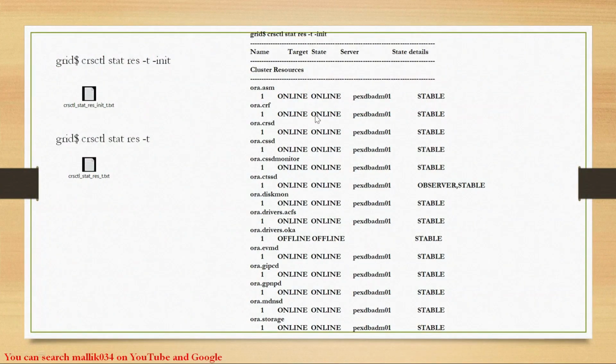So now if I quickly check crsctl stat res -t -init, this is how it is going to be. All my ASM resource and CRF, CRSD, CSSD, CSSD monitor, CTSSD, DiskMon, ACFS driver, and EVMD, GIPCD, GPNPD, MDNSD, and storage. All of these services are getting started.